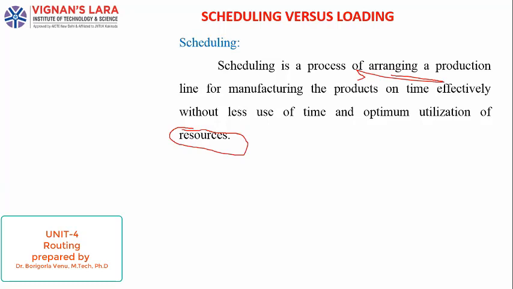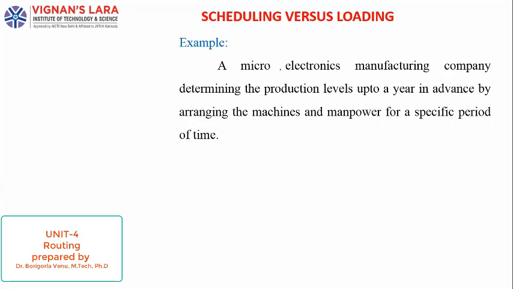Next, coming to an example, here we consider a microelectronic manufacturing company, and we are scheduling a plan one year before. This is the advance plan we prepared. We take the machines and arrange them for that electronic component manufacturing. Similarly, we consider the manpower, how much manpower is required for that job, and we prepare a specific period for that job. These are the things we considered and prepared the scheduling.